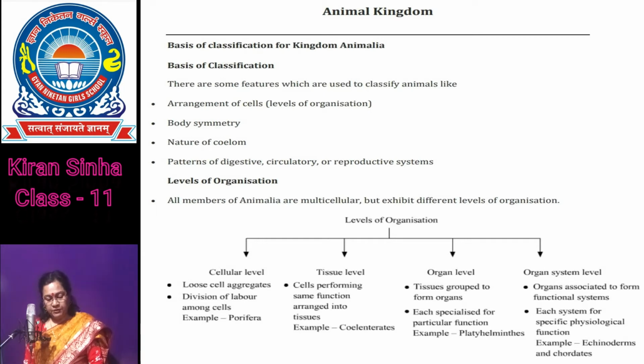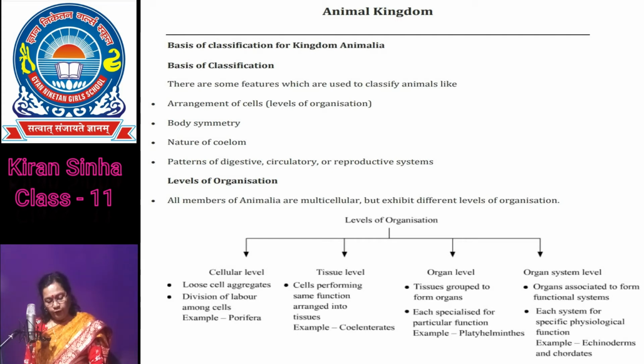Slowly they get developed. In the cellular level, the cells are not organized into tissues, and the cells are loosely aggregated to form the organism's body. For example, the members of the poriferans.